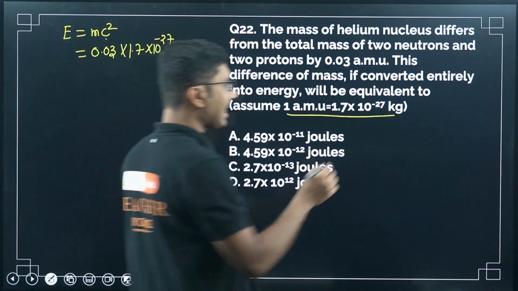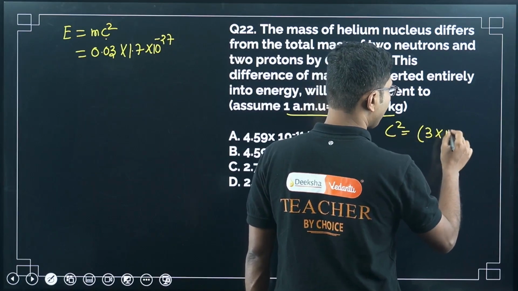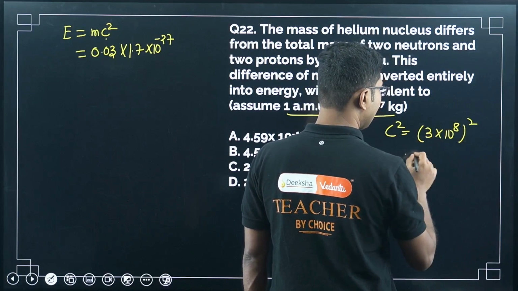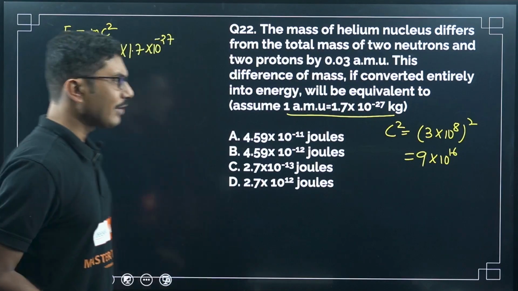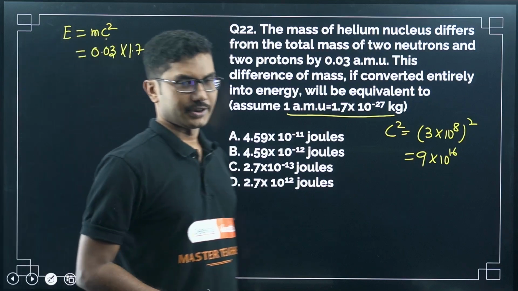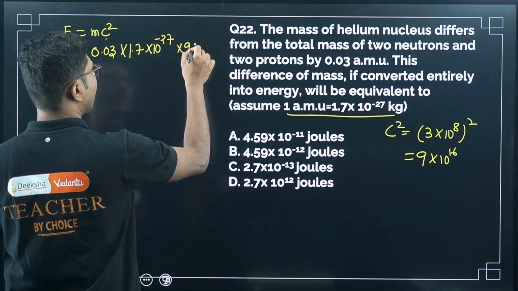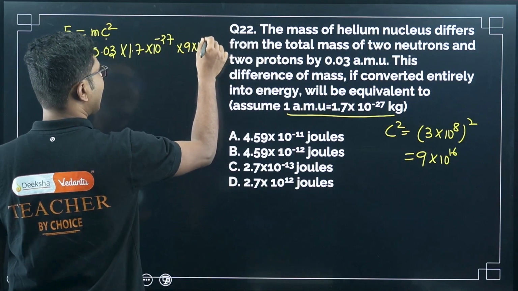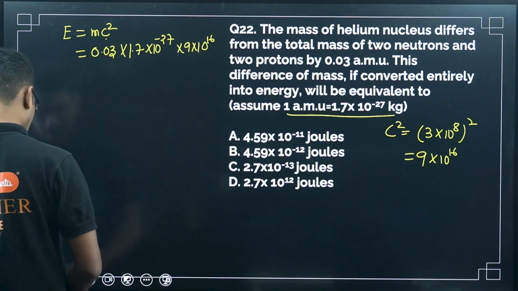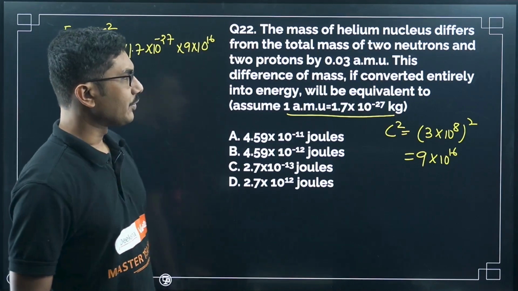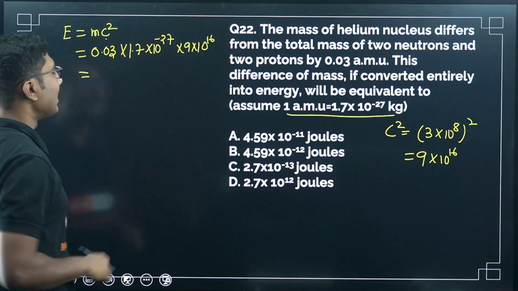Now you have to remember that c square, instead of writing 3 times 10 to the power of 8 whole square every time, from now on we will use this directly. C square means 9 times 10 to the power of 16. So if you are confused why I am writing this, it is coming from the c square term, and c square is basically 9 times 10 to the power of 16. Okay, clear? Now let's do the multiplication.